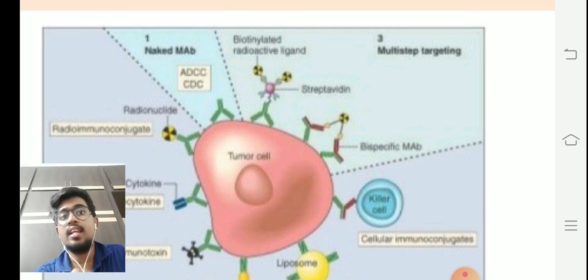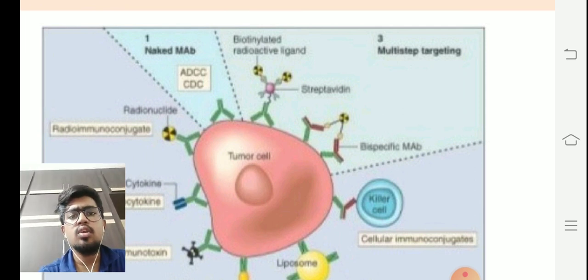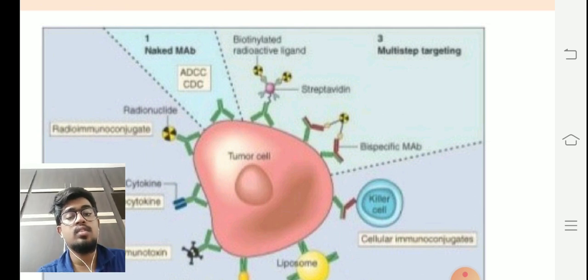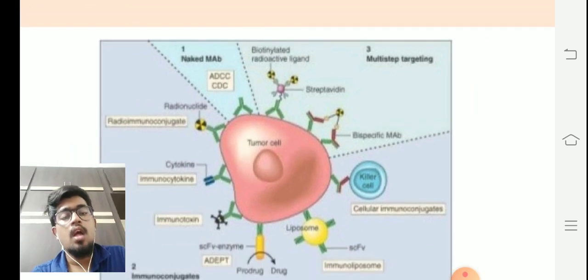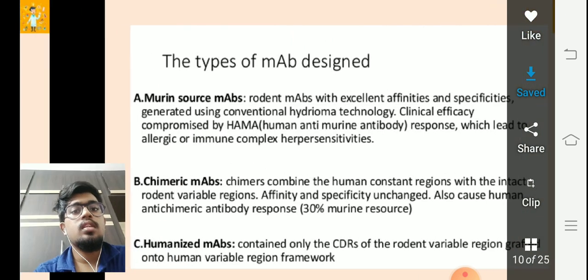There's multi-step targeting here. There are naked monoclonal antibodies. So these are various monoclonal antibodies which are being used for tumor targeting, and we still have to understand which kind of monoclonal antibody this Israeli research institute has identified as a breakthrough to decimate or kill the coronavirus infection in the body. So let's see the types.